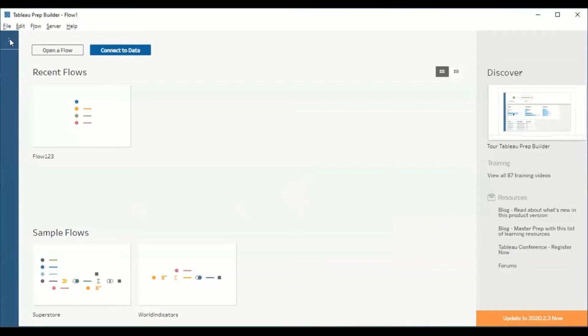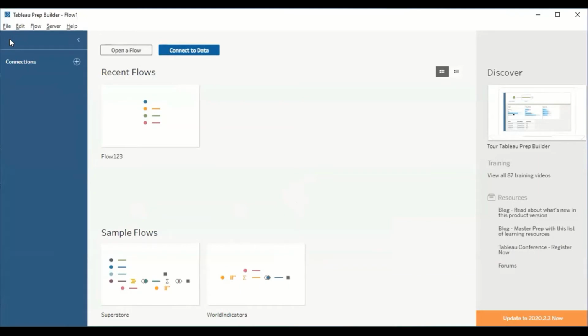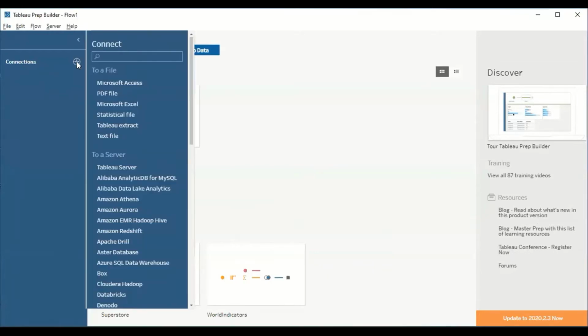Just hit on this icon. The moment you hit on this icon, you will get a plus symbol. Click on the plus symbol. It gives different options to fetch the data from different database sources. Let us say you have the data in Microsoft Access, you can do it from PDF file, Microsoft Excel, statistical file, Tableau extract, text file. Out of which, Tableau Prep supports 46 databases.